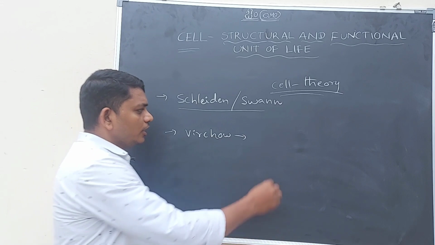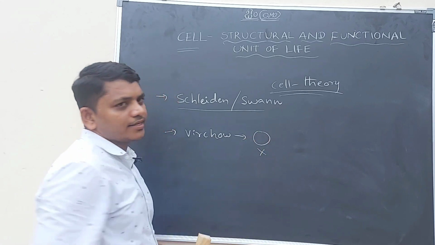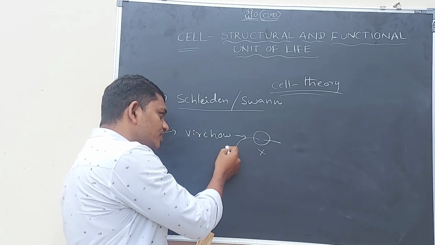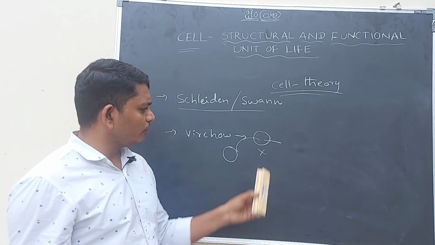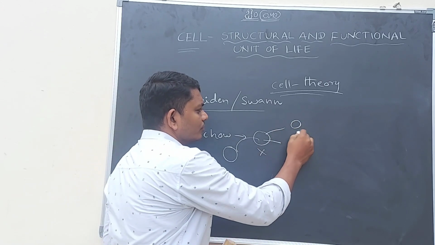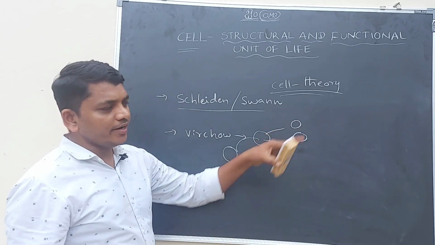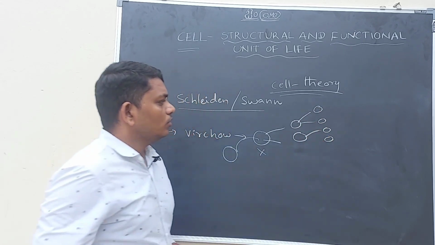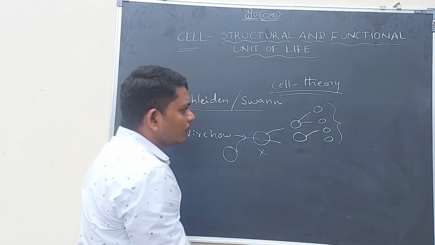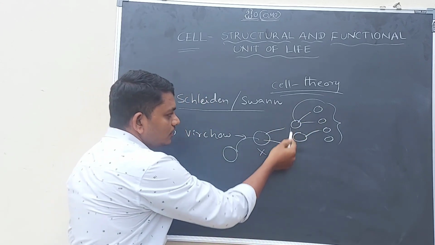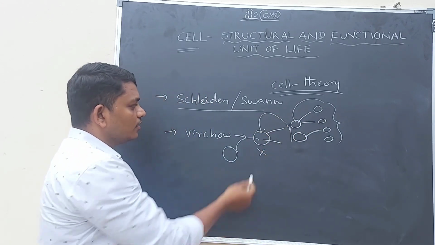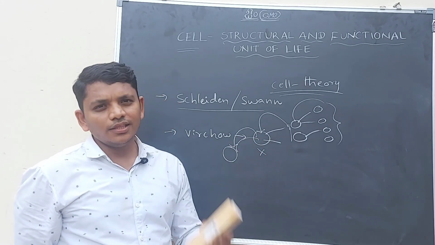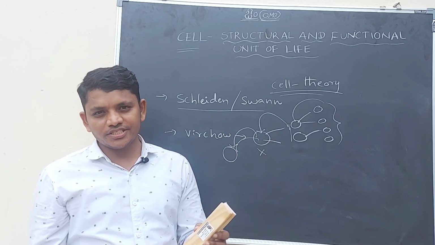For example, if it is a cell, this cell is coming from pre-existing cells. If new cells are coming from this cell, if it is producing 2 cells again, then these all cells are coming from pre-existing cells. So which means all the cells are coming from pre-existing cells.